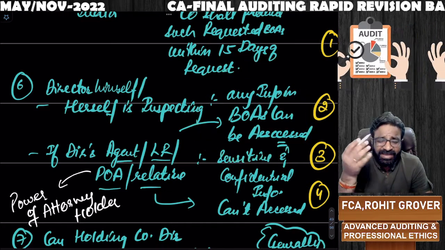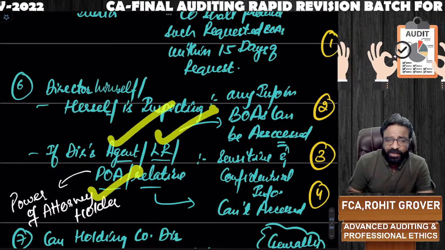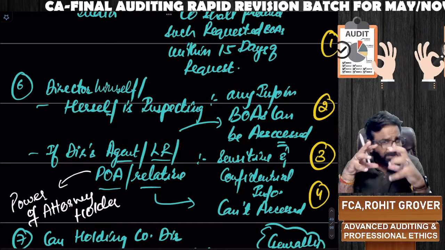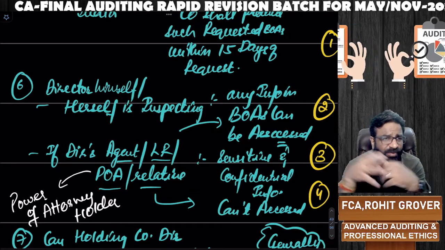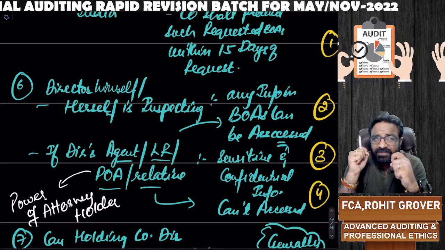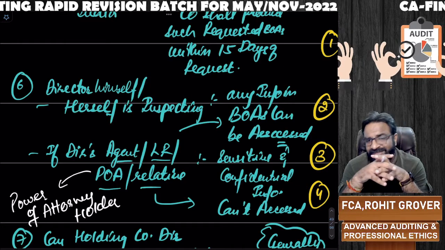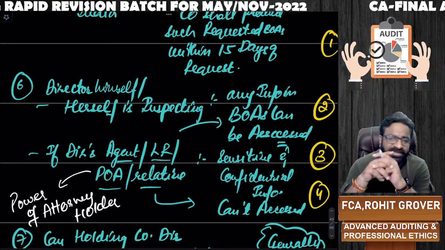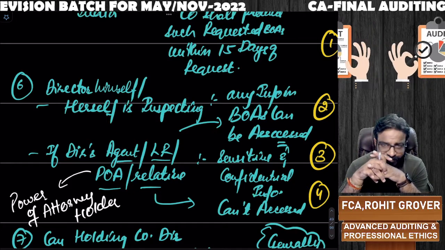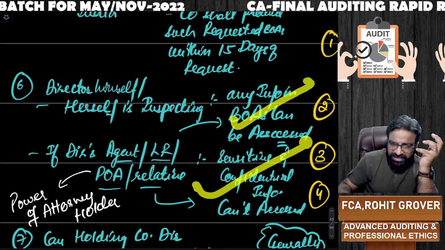But if the director himself is not coming, and is sending his agent or legal representative or power of attorney holder or relative, in that case, if the company wants, they may restrict access to some information which is a little bit secretive or confidential in nature. Then in that case, the company can restrict them from accessing such books of accounts which are a little bit sensitive or confidential in nature. The director himself is doing it, no such restriction. He is sending someone else, some restriction.